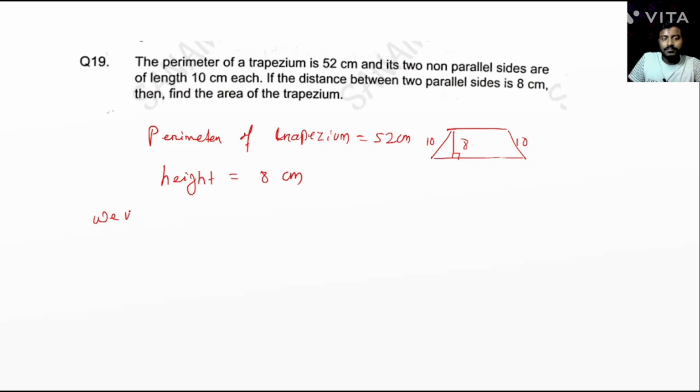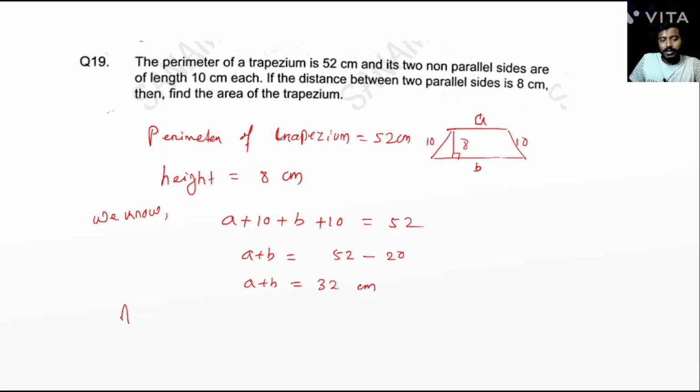We know perimeter equals the sum of all sides. This is A, this is B. We know A plus 10 plus B plus 10 is equal to 52. Now A plus B is equal to 52 minus 20. So A plus B is equal to 32. Yes or no?